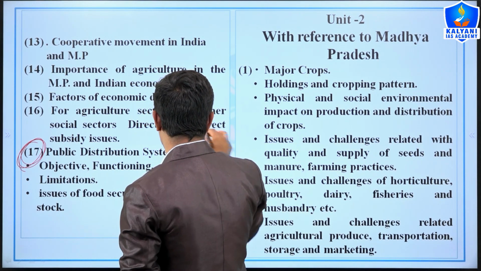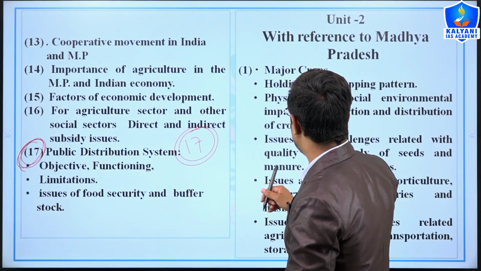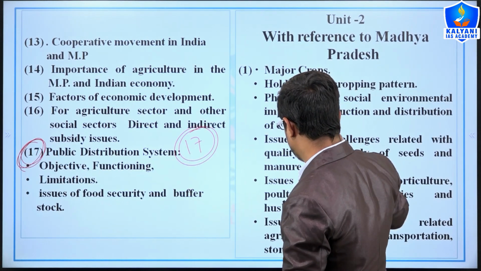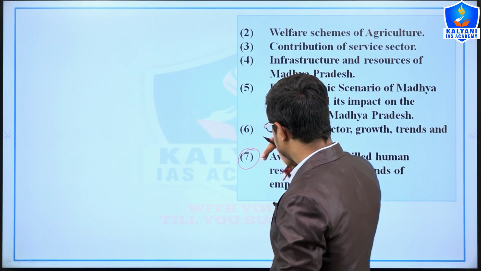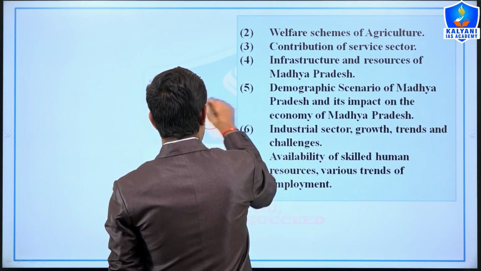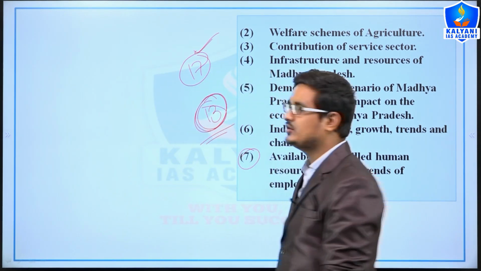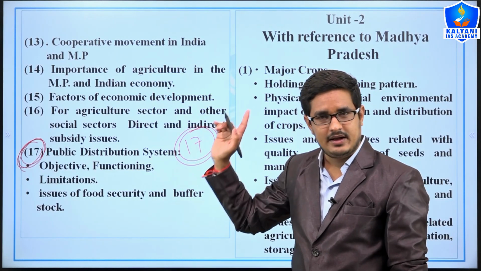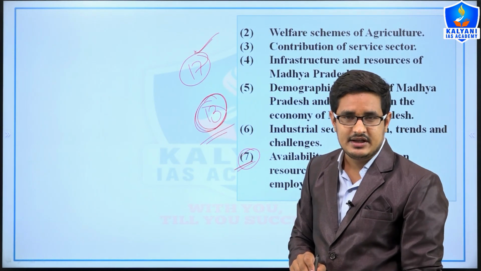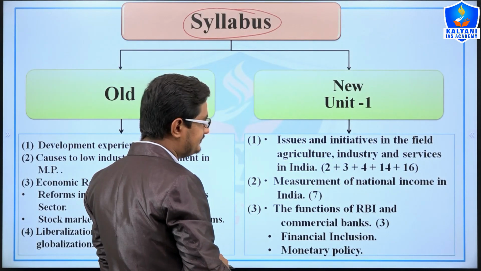There were 17 topics in the old syllabus, but in the new syllabus there are 6 topics relating to unit 1st, and 7 topics relevant to Madhya Pradesh economy, which means 13 topics. In the old syllabus there were 17 topics, but at present we have 13 topics, right? 6 topics from unit 1st and 7 topics from unit 2nd. And to understand what is included and what is excluded, I have summarized it here, right?